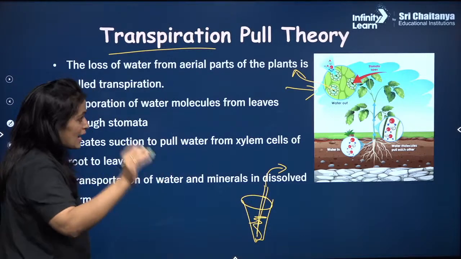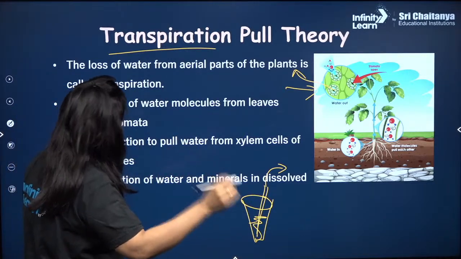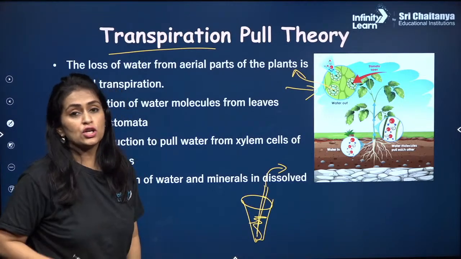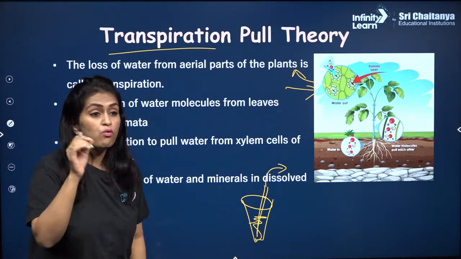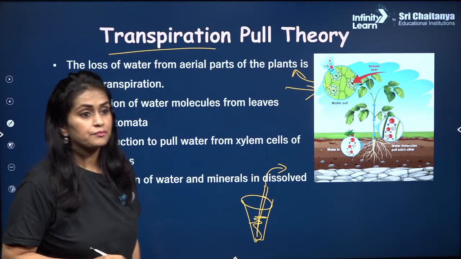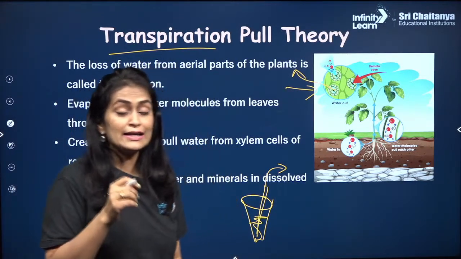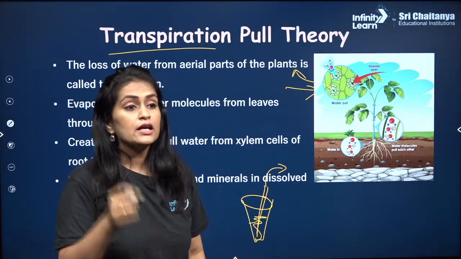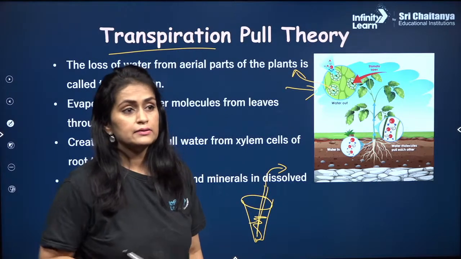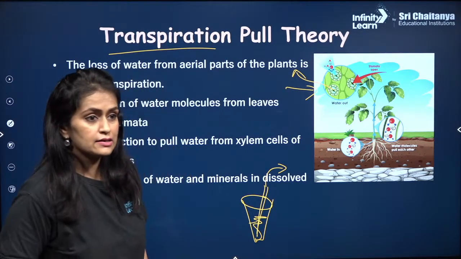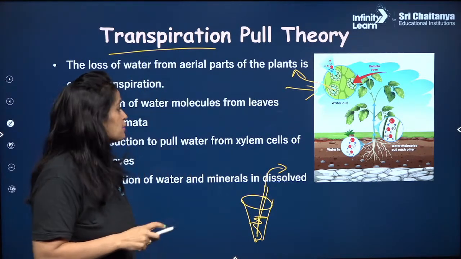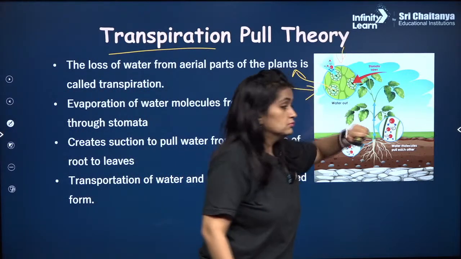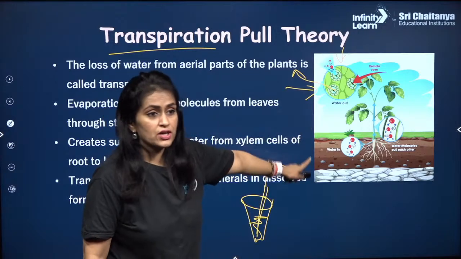During the night time, the water movement via transpiration pull is low. Why? During the night time, the transpiration pull is low. Why? Answer me that. What happens at night that the transpiration pull becomes low in plants?